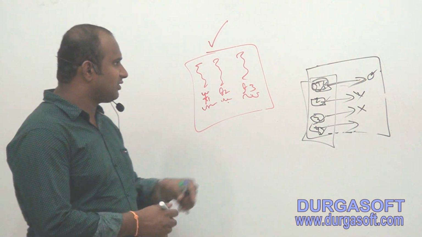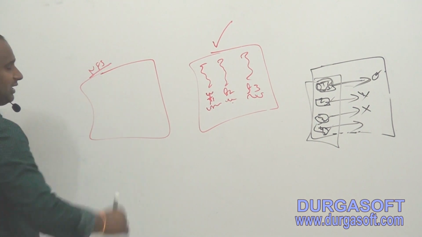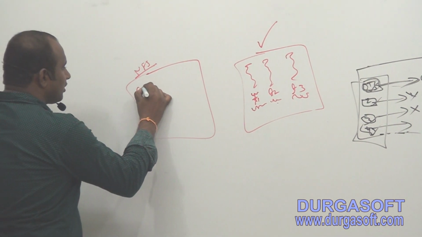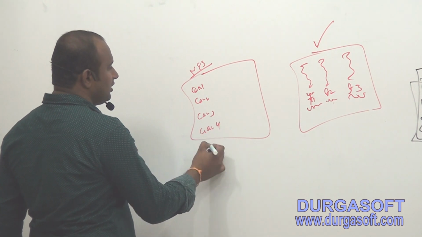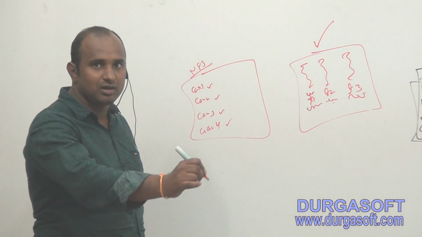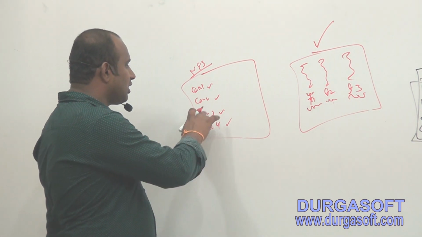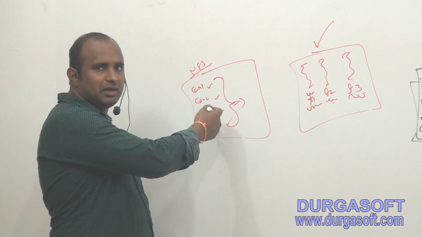So you can take the NFS game. NFS is the big one, right? NFS is the main application. So NFS contains what? Car 1, car 2, car 3, car 4. So how many cars are there here? 4 cars. 4 cars running at a time or not? All cars are moving at a time. This is called what? Multi-threading.